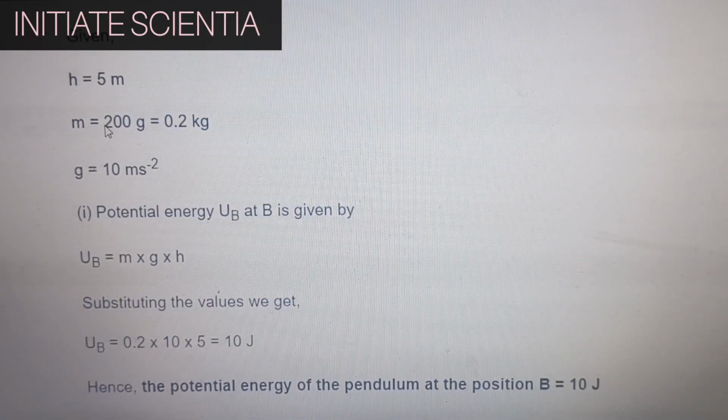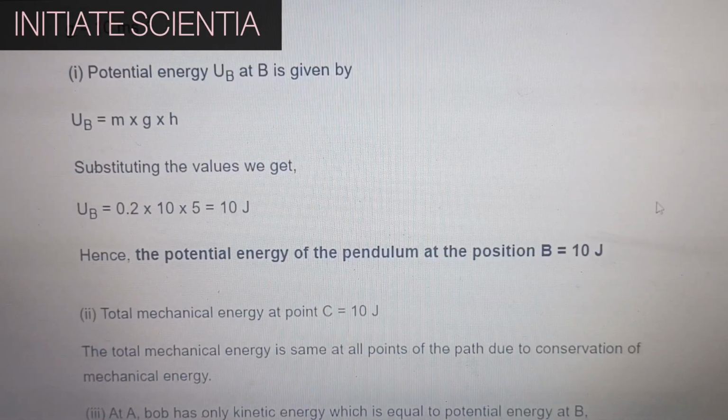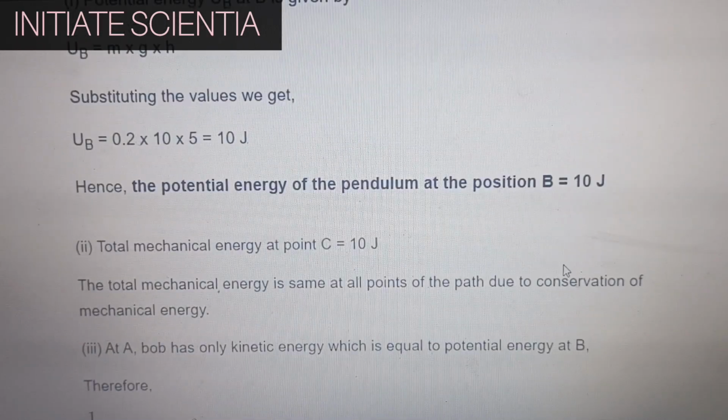H equal to 5 meter, m is equal to 0.2 kg, g is equal to 10 meter per second square. Potential energy U_B is m into g into h. Substituting the values, we get it as 10 joule.